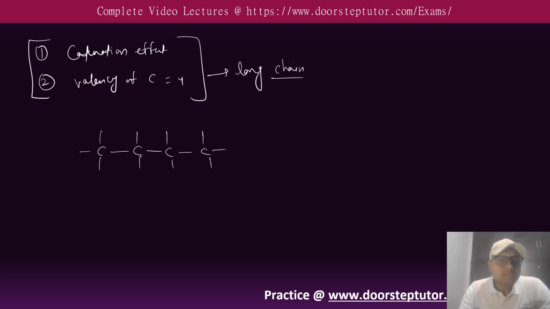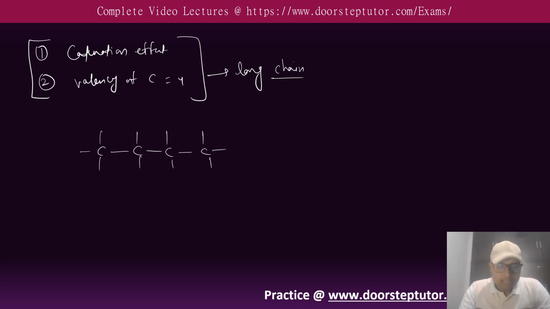So because of these two properties, the role of carbon in nature is very high, and carbon forms so many compounds. We discussed these things in previous classes, like in 9th and 10th.